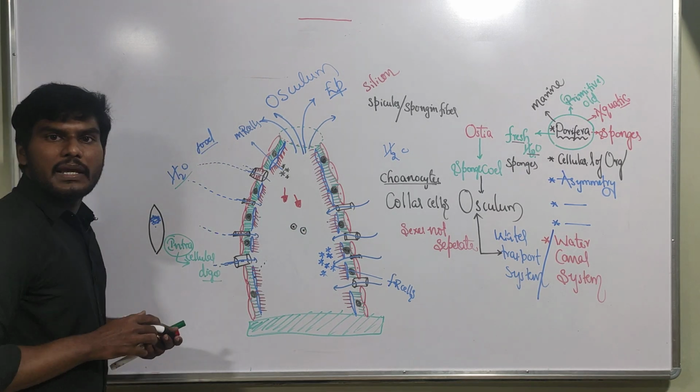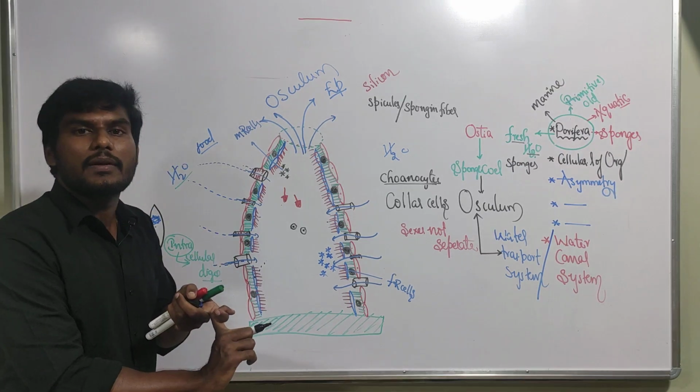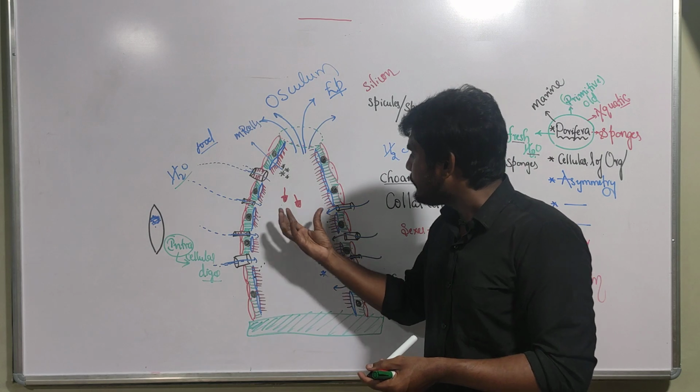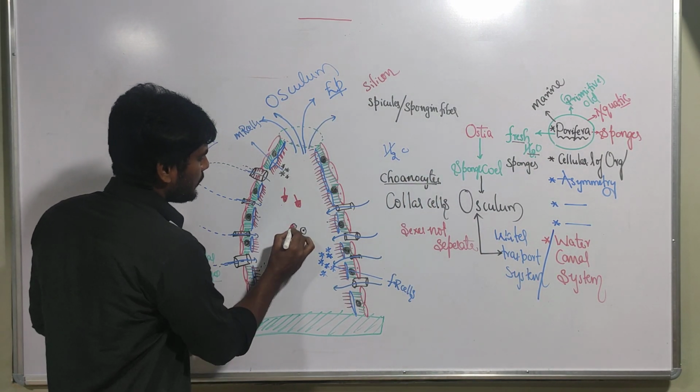Egg is releasing. Now what happened? Both the male and female gametes are going to fuse. The fusion of gametes is called fertilization. Now let's make the fusion. The fusion has happened.